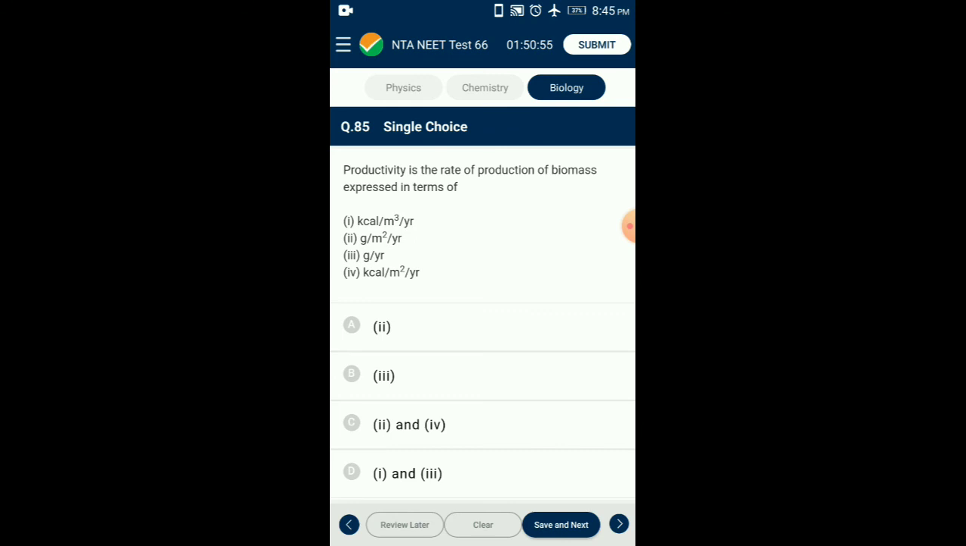Question number 85. Productivity is the rate of production of the biomass expressed in terms of the rate of synthesis of energy containing organic matter or biomass by any trophic level per unit area in unit time is described as its productivity. It is measured as weight, for example, gram per meter square per year, or energy, kilocalories per meter square per year. So the answer for this question is option C.